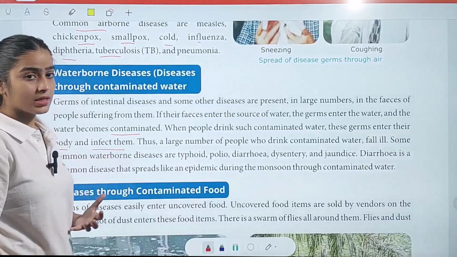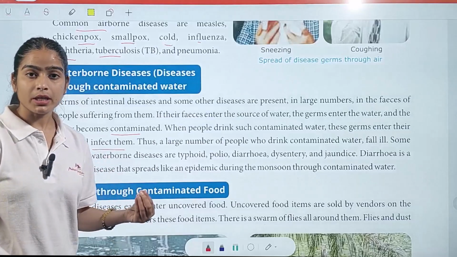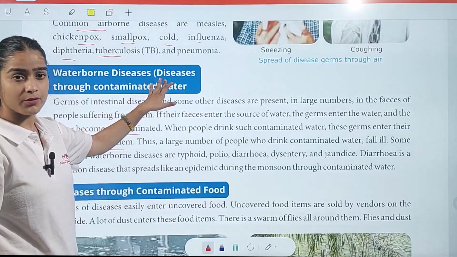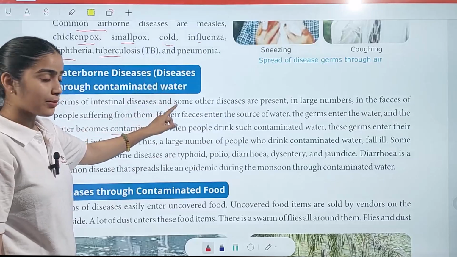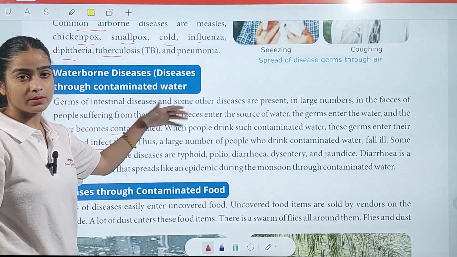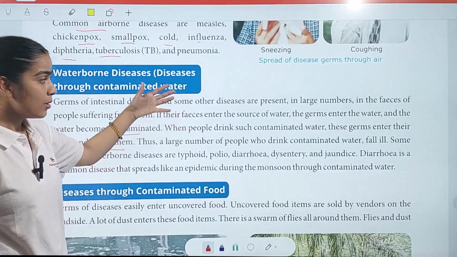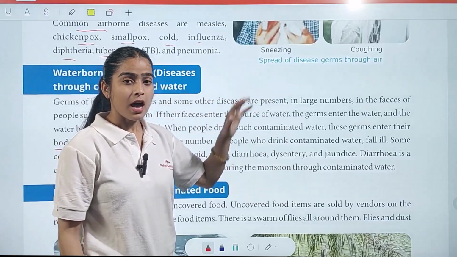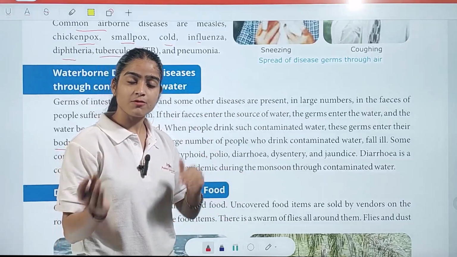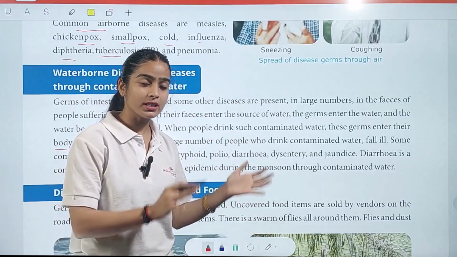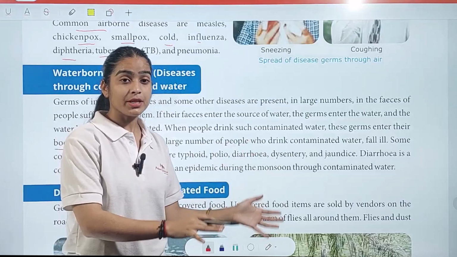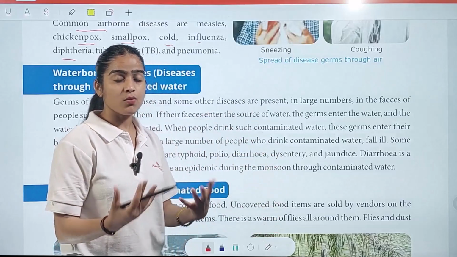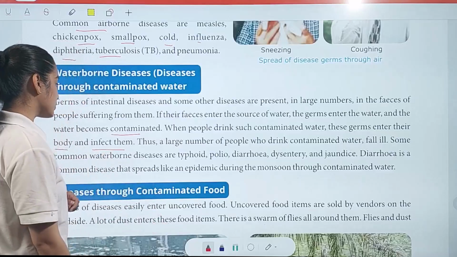So what we understand here is that contaminated water, not good water, results in diseases. And how does it turn into contaminated water? If a patient has a lot of germs present in his feces, and this enters the water, and this contaminated water enters our home, and we drink it, it will result in diseases.